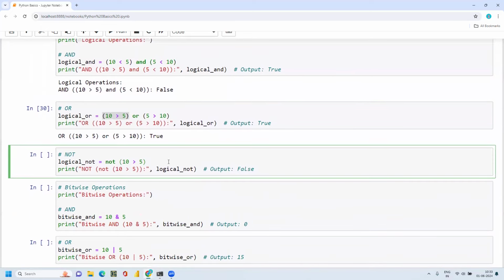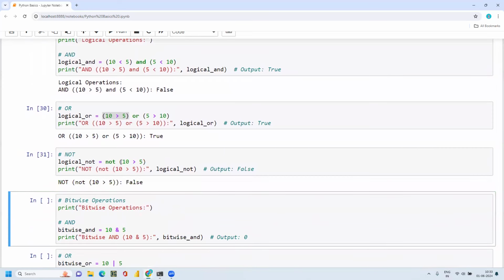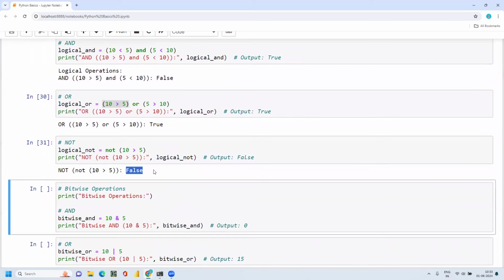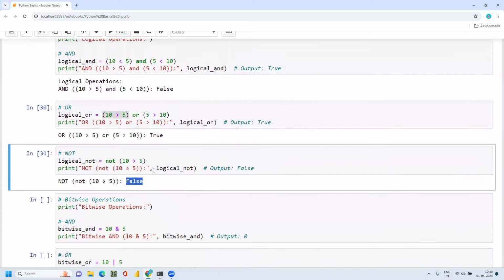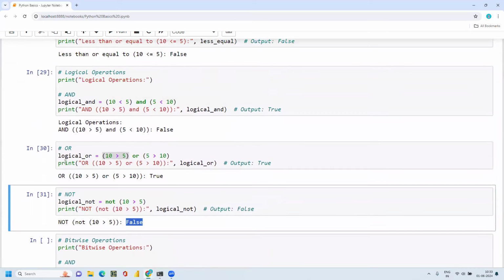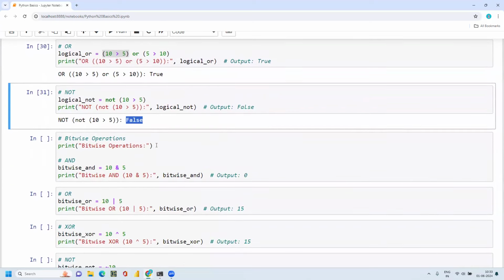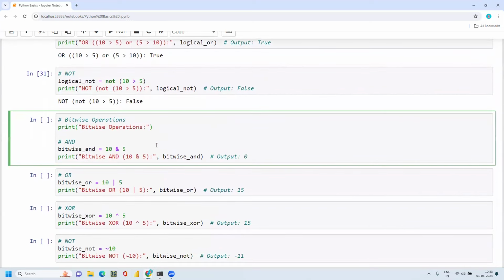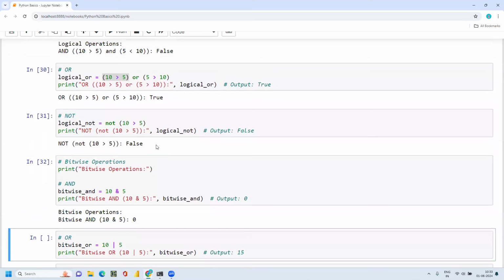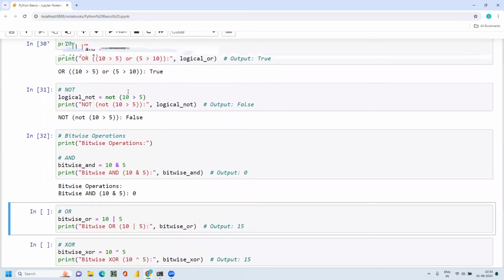And this not condition is like not, and you can put some statement, then it will give the Boolean statement of false. Most of the time we may not use this not, but these and, or operators are very important. And bitwise operators are also very similar to these logical operators.